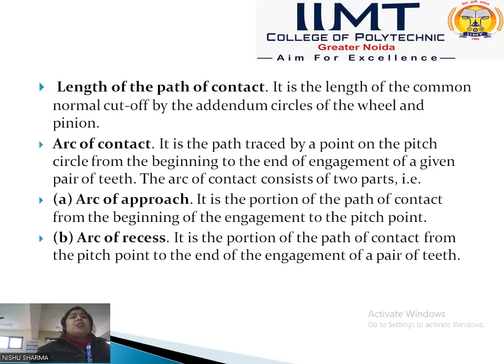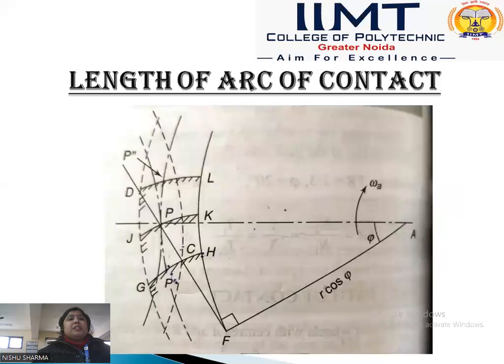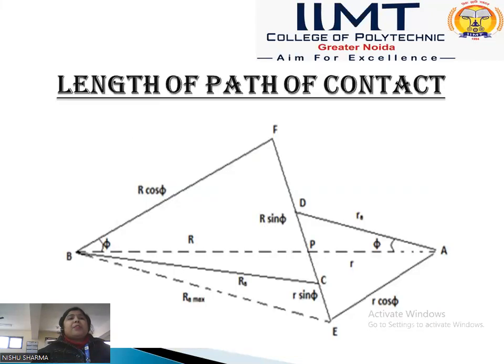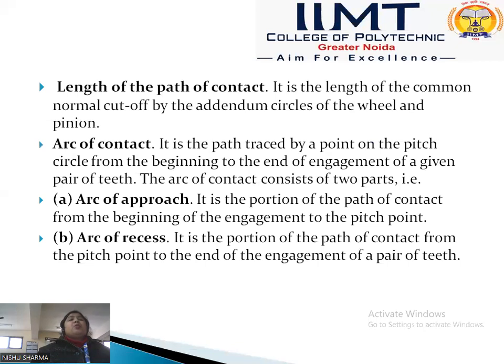Arc of approach is the portion of the path of contact from the beginning of the engagement to the pitch point. Okay, because it is the path traced by the point on the pitch circle from the beginning to the end of engagement. So arc of approach is the portion of the path of contact from the beginning of the engagement to the pitch point, and arc of recess is the second part. It is the portion of the path of contact from the pitch point to the end of engagement of a pair of teeth.